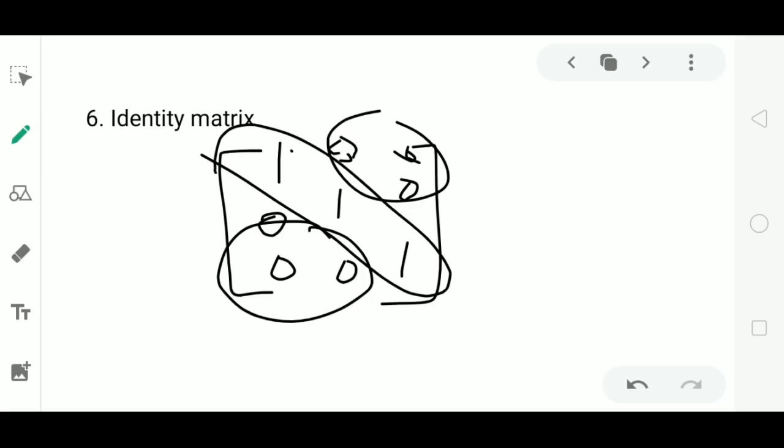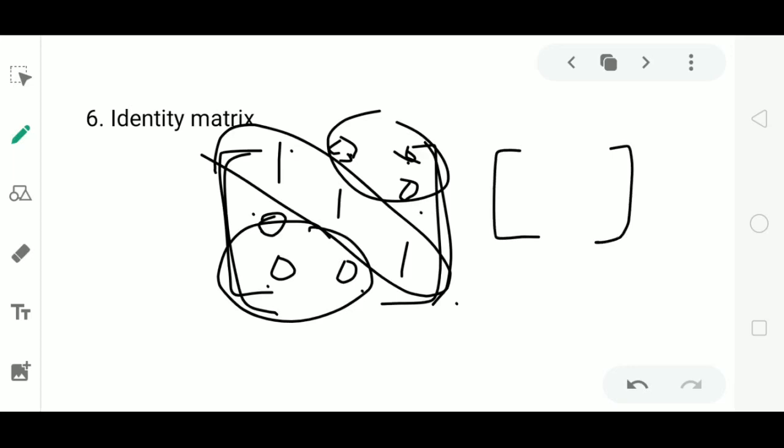Or you can also define it as a square matrix in which all the non-diagonal elements are 0 and diagonal elements are 1. Or you can say it is a square matrix, a scalar matrix in which all the diagonal elements are 1. Identity matrix can be of any order. It can be of order 3 by 3, or also of order 2 by 2.